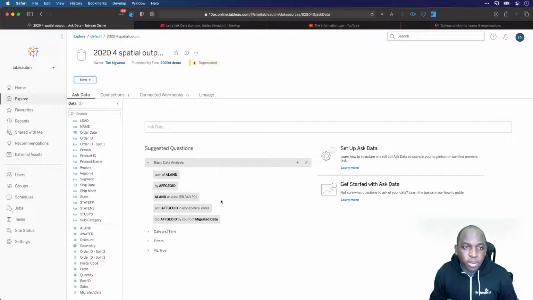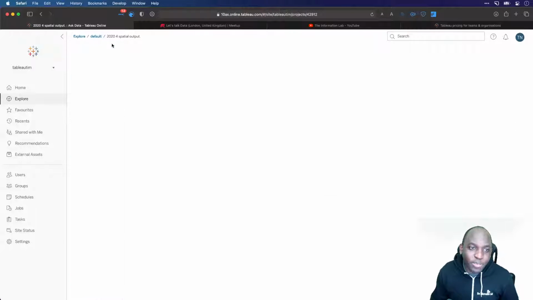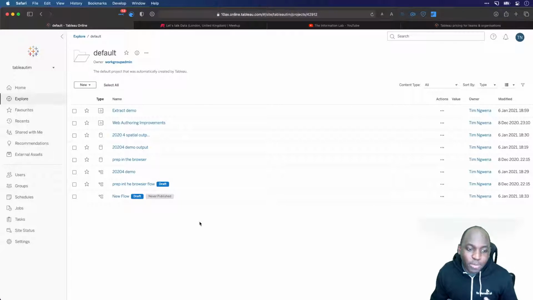Okay, so that really breaks my flow, because what it then does is it chucks you out of the experience. This is consistent. This is not like a bug. This is not something where I made a mistake. This is what it does each time. So it's a little bit frustrating, because I was actually in a workbook. I was in the flow of doing something. So I always recommend you do that once you've actually finished building what you need to build, and you can more easily work with it.